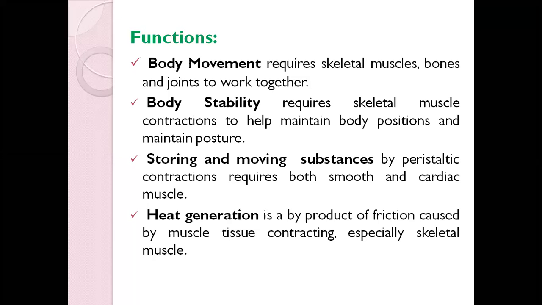That is one of the main functions of the muscle. I think every one of you has done some form of exercise, or even running, where we move our muscles. During that time our body sweats and we feel hot. That is also one form of heat production done by muscle tissue, especially your skeletal muscles.